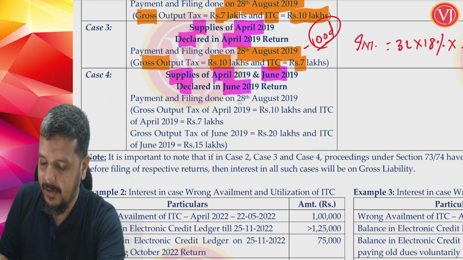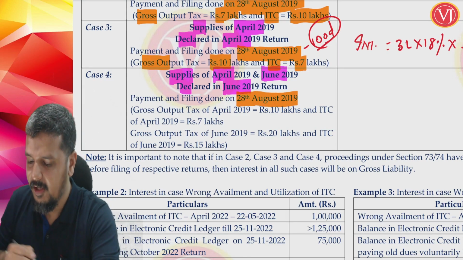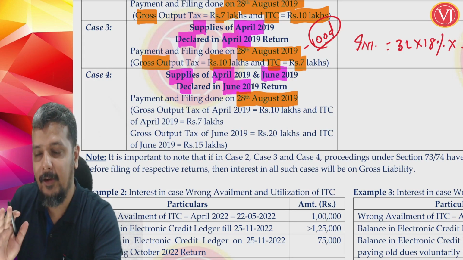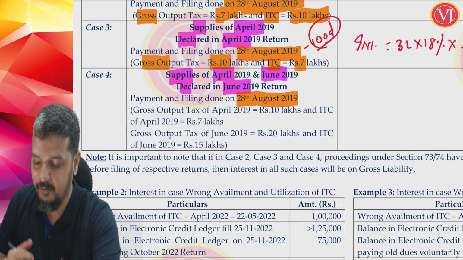Payment and filing is done on 28th of August. Basically, how many days delay? Now it will be different. You have to calculate separately for April, calculate separately for June.